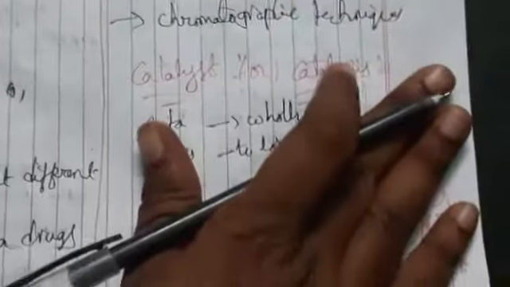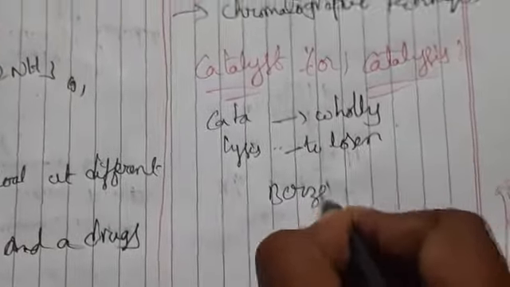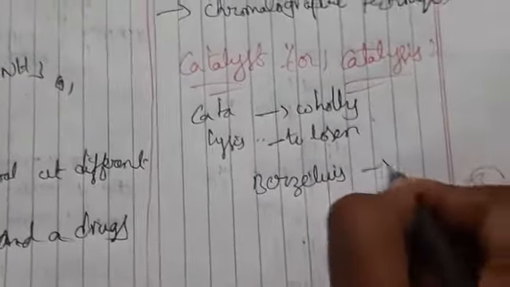The word catalysis was introduced by Berzelius in 1836.